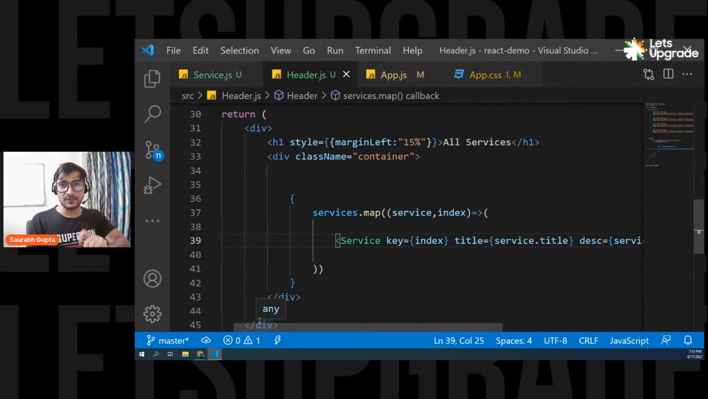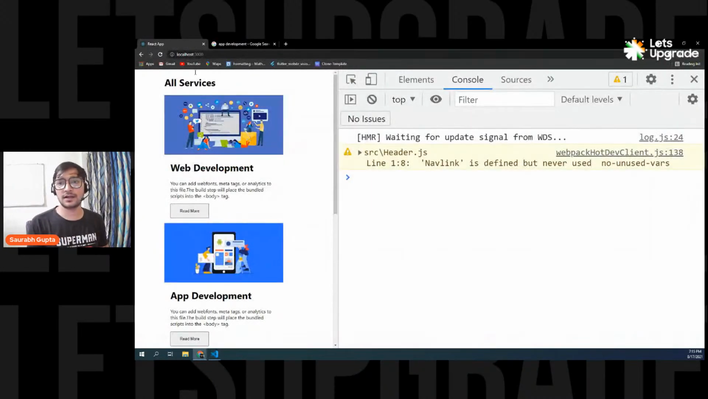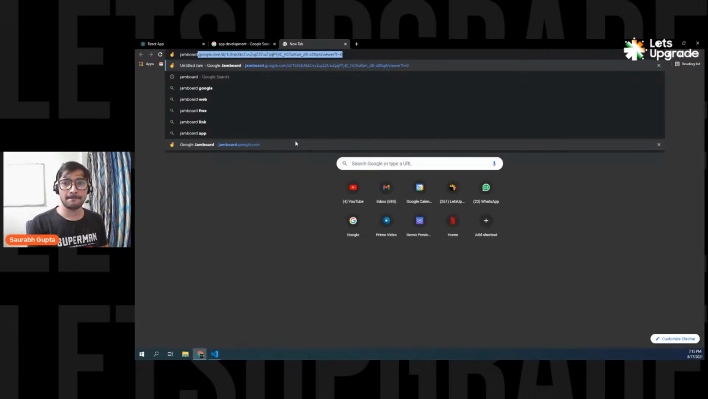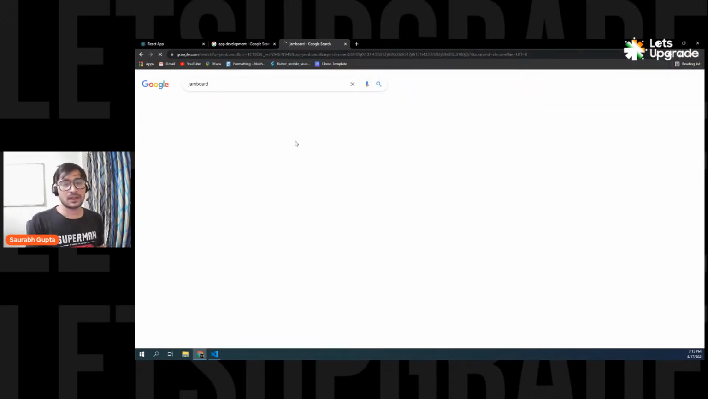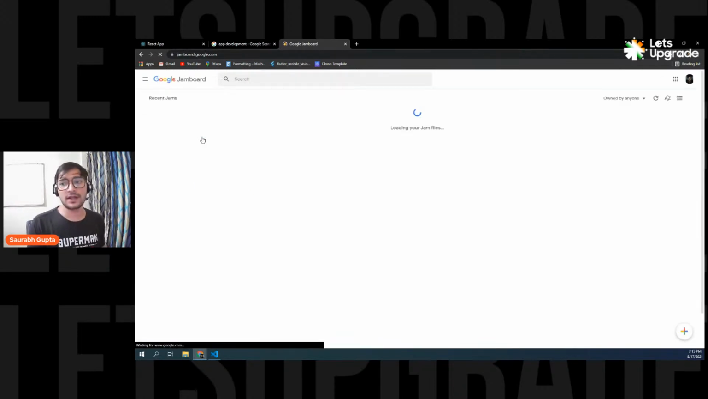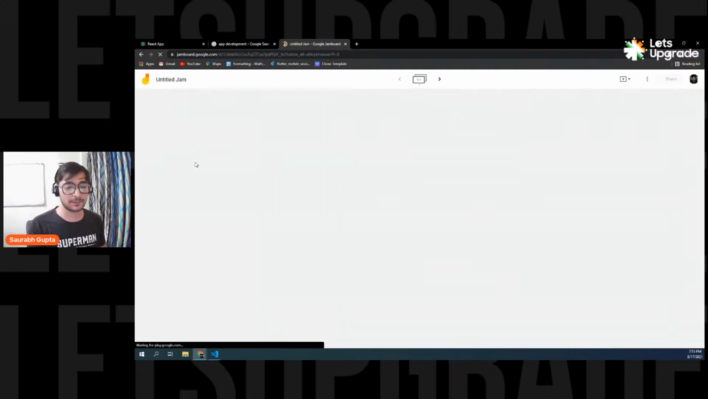Now that is DOM. Now React, what React does is, I'll tell you. Let me open a Jamboard. Now, normally when you work, there is only something called DOM. But when you work with React, there is one really cool, really important thing that React does, and I'm going to explain it to you now.